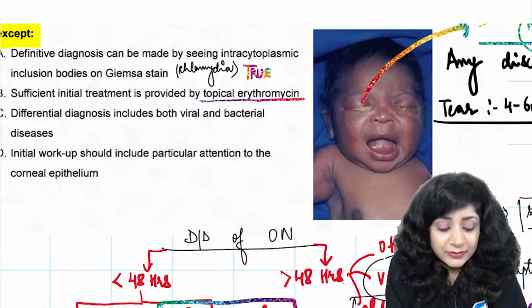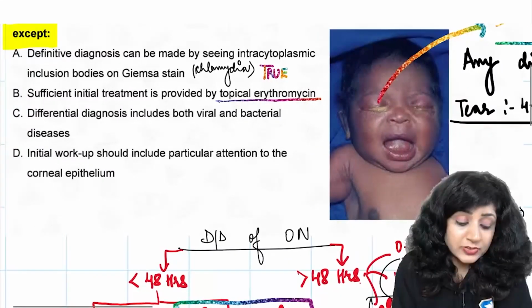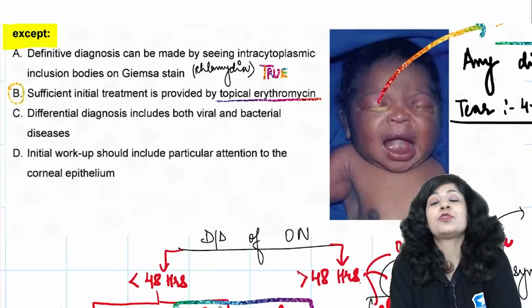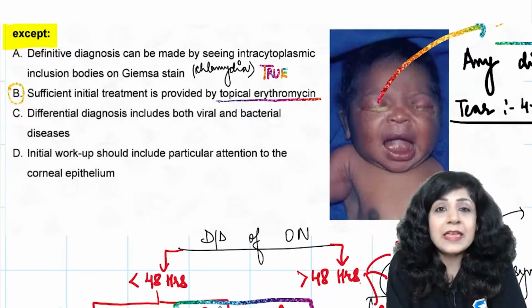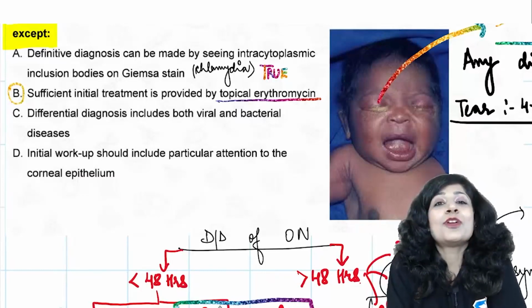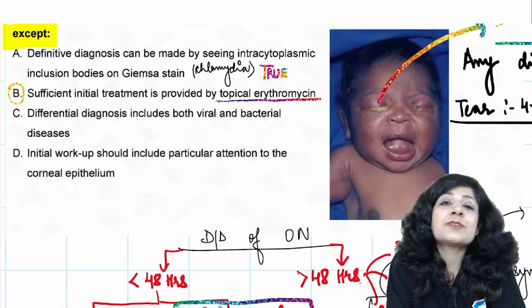Now also write for what option you are writing true or false. Write B and then in front of it you have to write true or false. A's true was already given. Now write B, and do you think it is true or false? Can you treat sufficiently just by erythromycin?